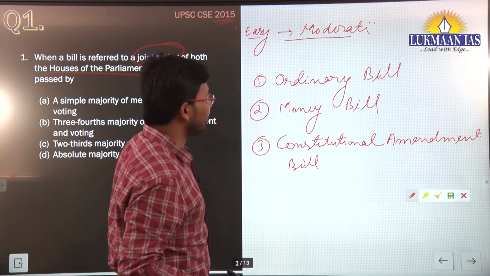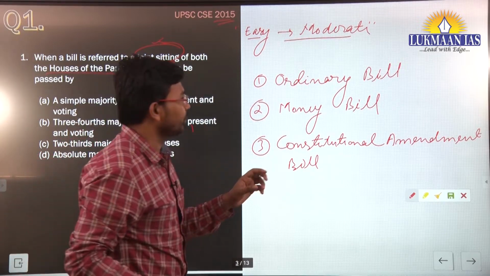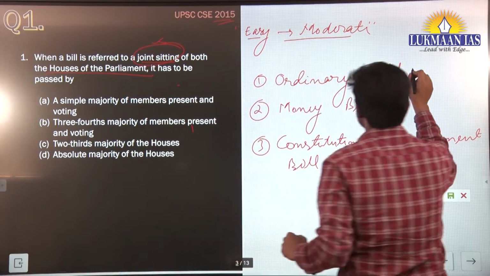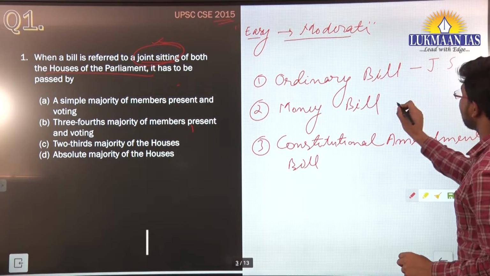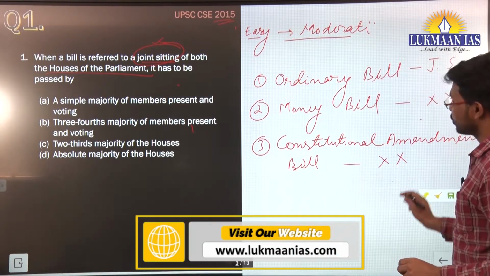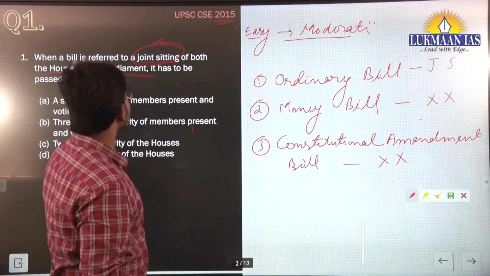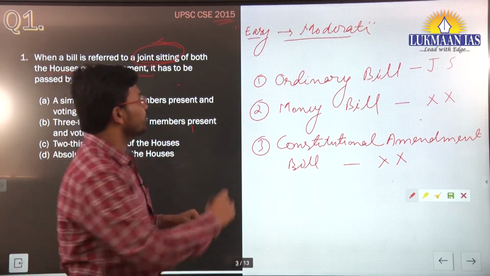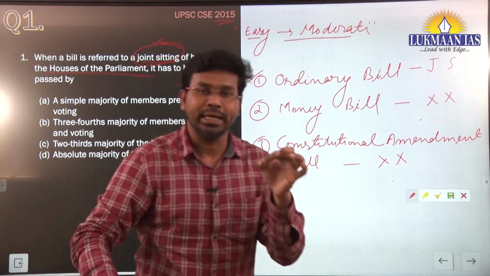This question revolves around joint sitting. When we talk about joint sitting, in which of these cases is joint sitting allowed? Joint sitting is allowed in case of an ordinary bill. Here, in the money bill, joint sitting is not allowed. Here, in the constitutional amendment bill, again joint sitting is not allowed. So when they are talking about a joint sitting, it is essentially talking about an ordinary bill in the parliament.